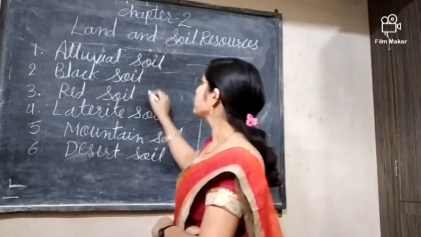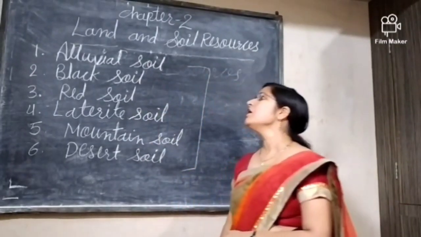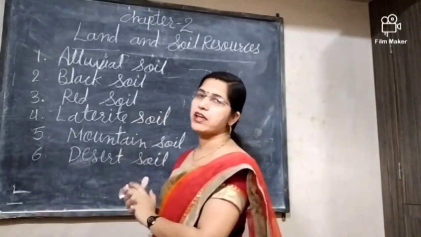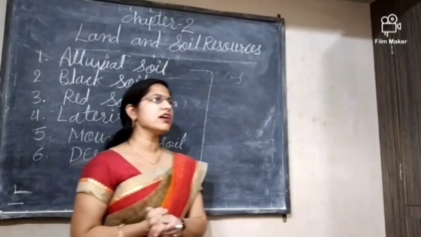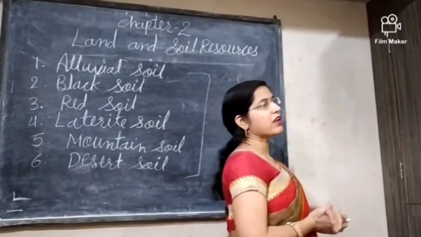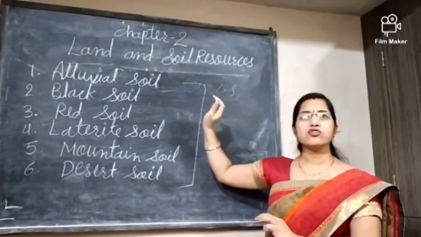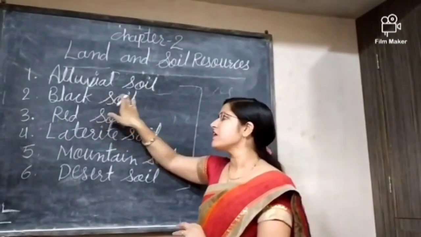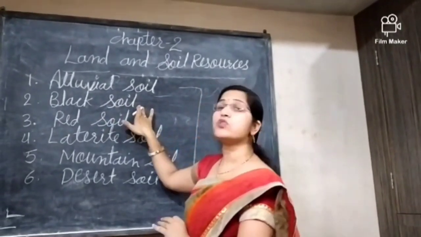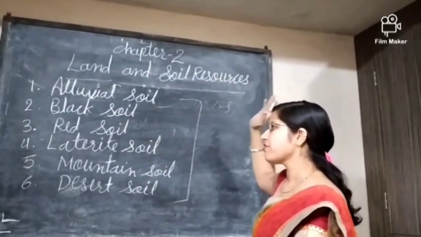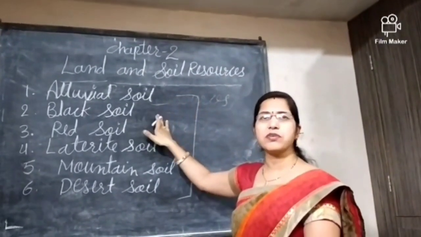If we talk about the second type of soil, that is the black soil. Black soil is definitely black in color, and it is also called black cotton soil, because this soil is very fertile and very suitable for the cotton crop. In the next chapter, after the 7th chapter, we will discuss some types of crops.